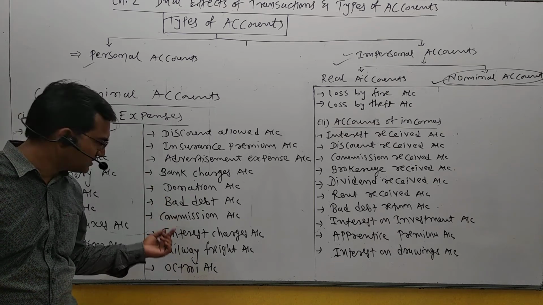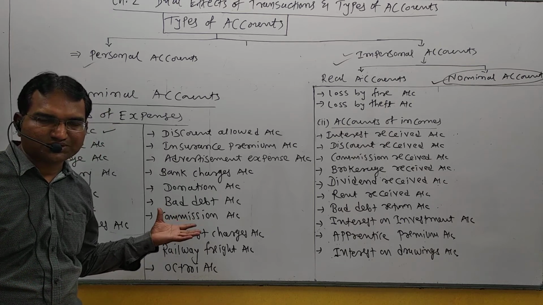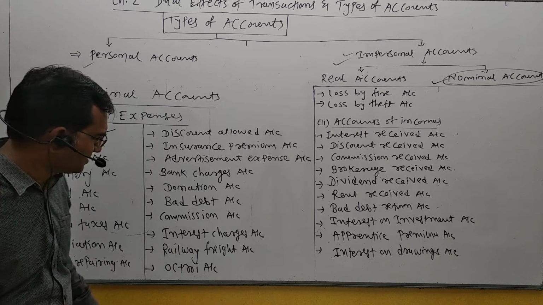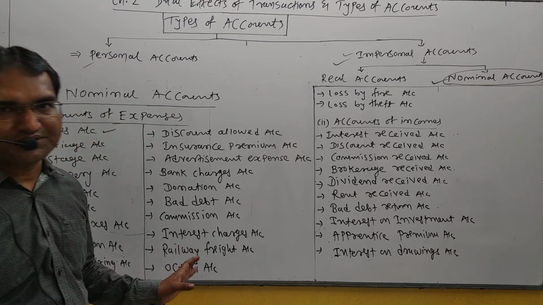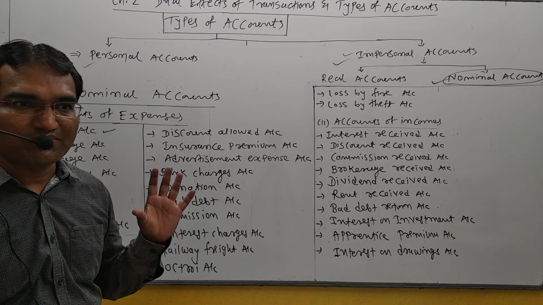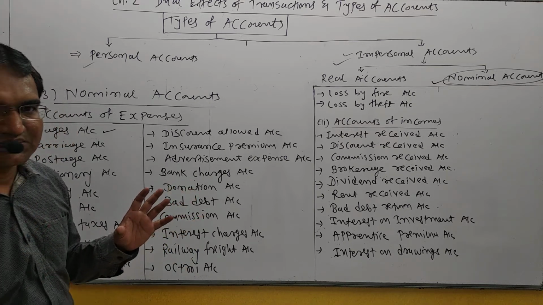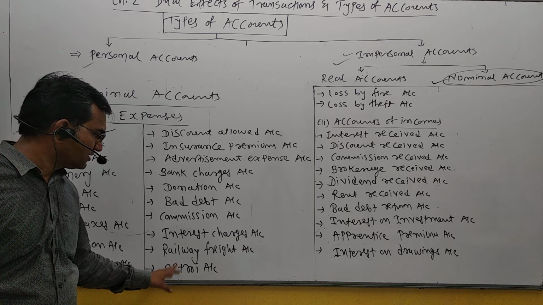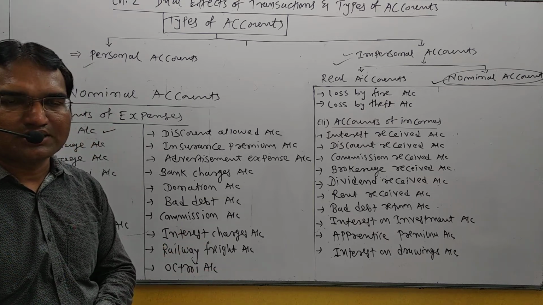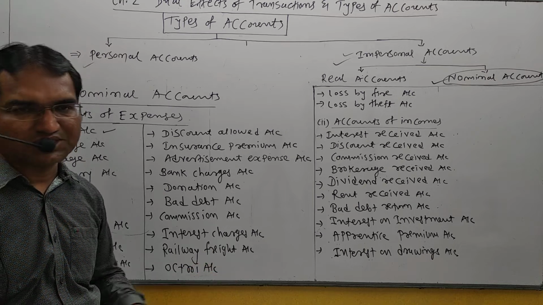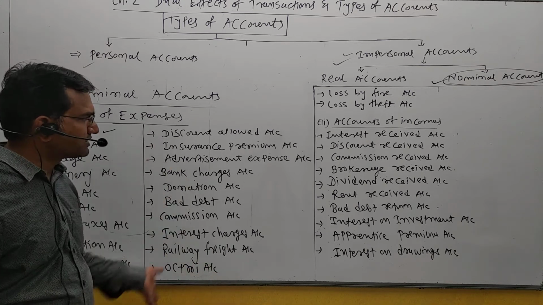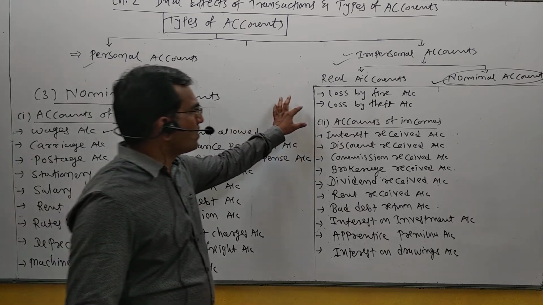Commission is an expense. Interest charges, right? Sometimes businessmen pay some interest charges. Railway freight: when goods are transported from one place to another place through a railway company, railway freight is paid. It is an expense. Octroi is a state government tax, so the state government charges some octroi. It is an expense. So these are examples of expenses.